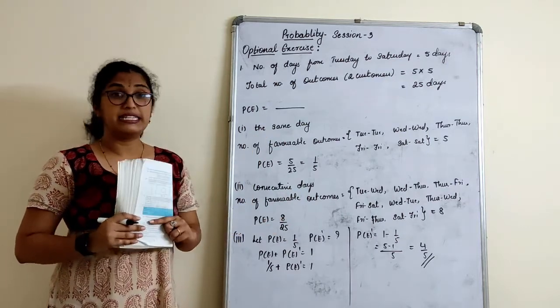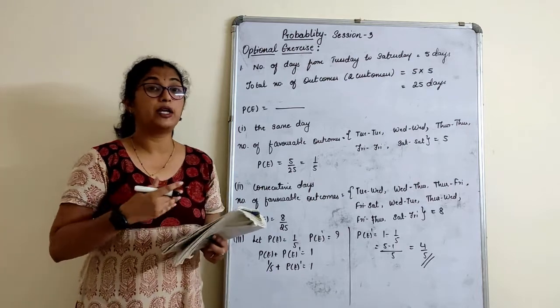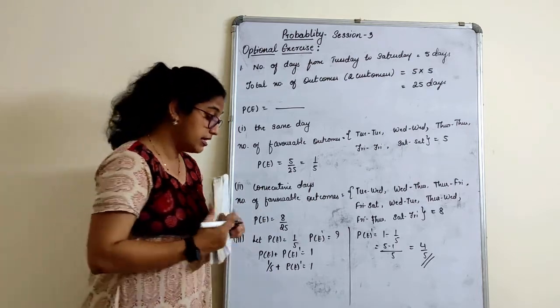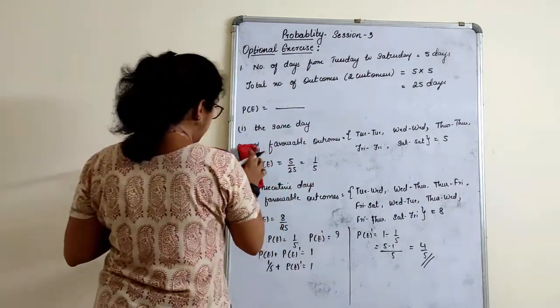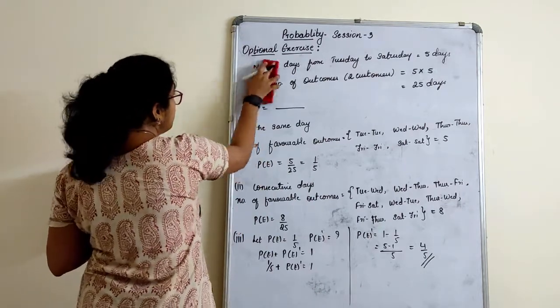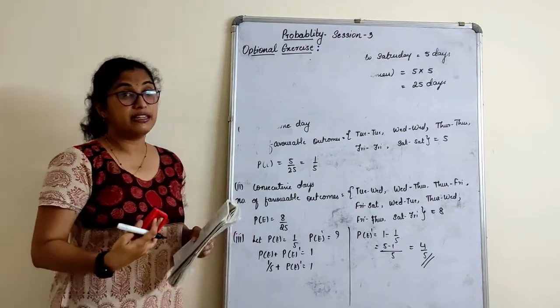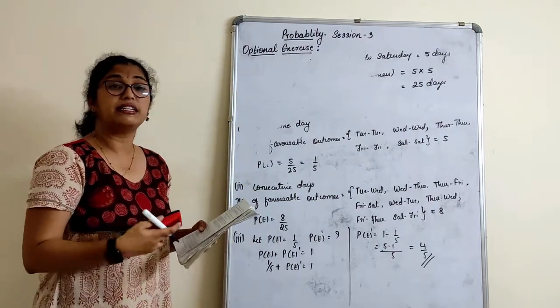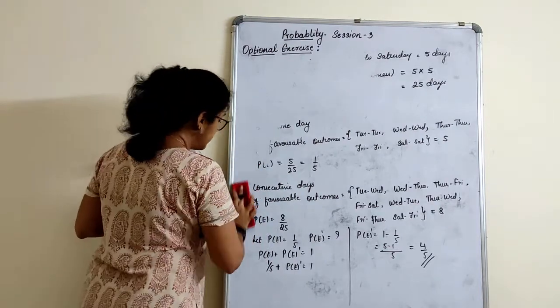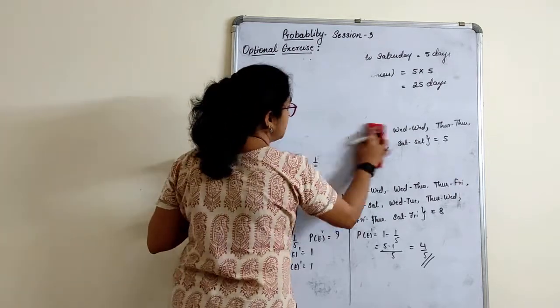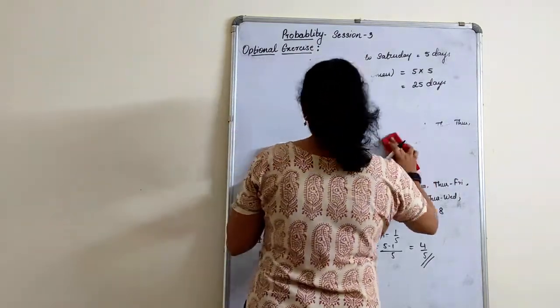Actually, the optional exercise is very simple when compared to other chapters' optional exercises, because we have always seen in some of the chapters where optional exercises were given, they were quite difficult than the exercise, right? But here they are quite simple than the exercise, or you can see they are of similar order. Next one.